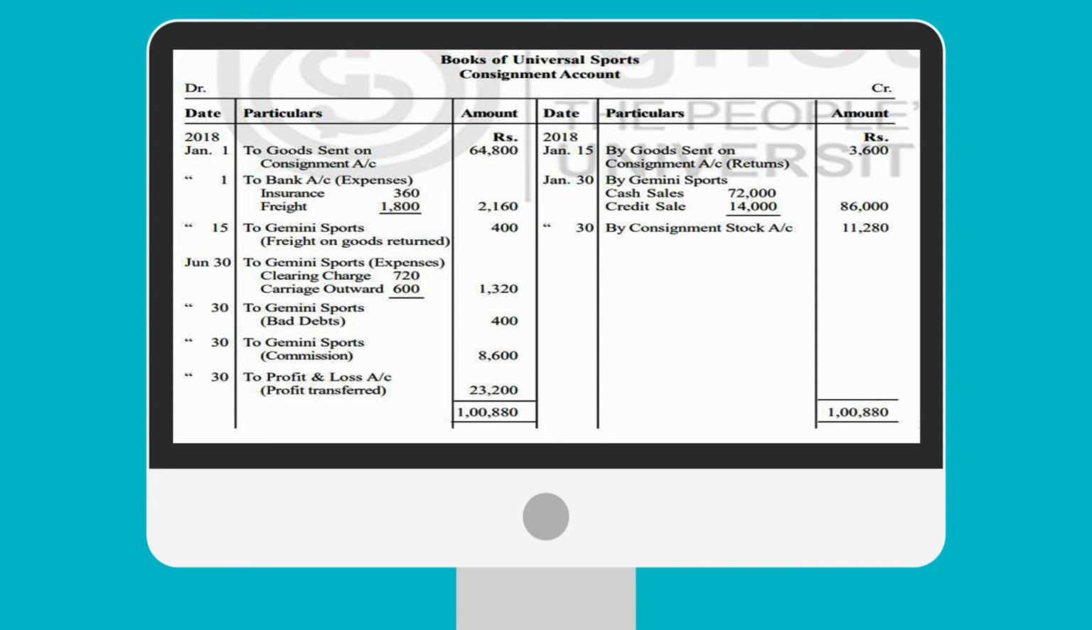Now we will see the valuation of the closing stock, that is 11,280. So the total is 1,08,80. If we subtract the entire amount of this, 64,800, 2,160, 400, 1,320, 400, 8,600, the balancing figure will be 23,200, which is considered as profit on account of consignment. So the total is 1,08,80, 1,08,80.